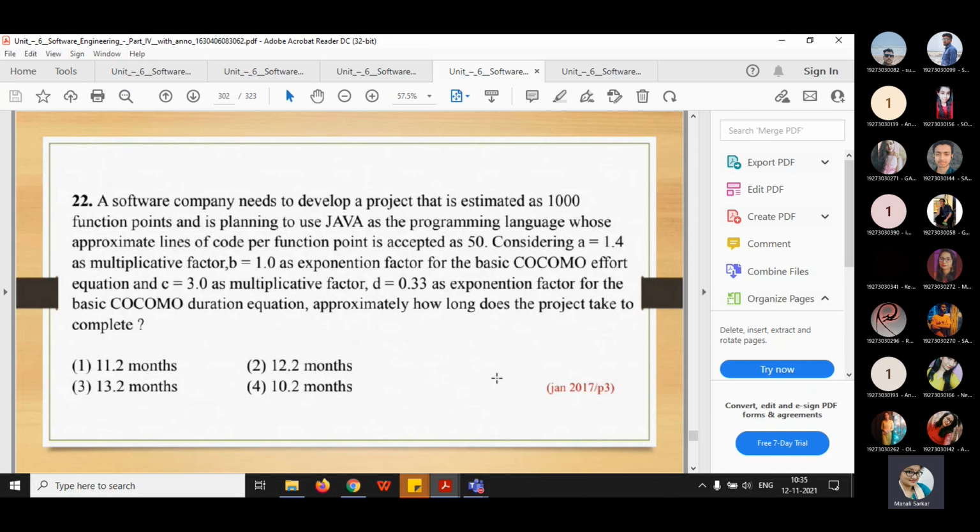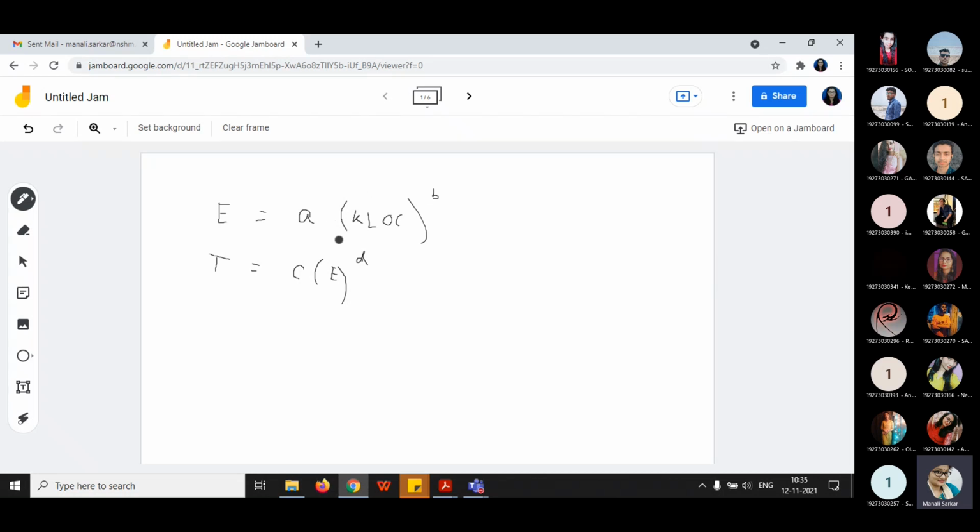But here it is given 1000 function points and 50 lines of code per function point, so LOC is given. In the formula it is KLOC, that is kilo lines of code, so you need to convert LOC into KLOC. I have already explained how to convert LOC to KLOC. So do it and tell me which one is the correct option. Everything is given.